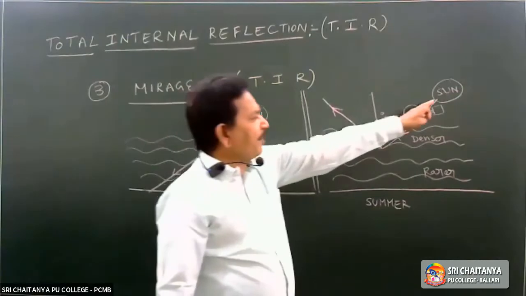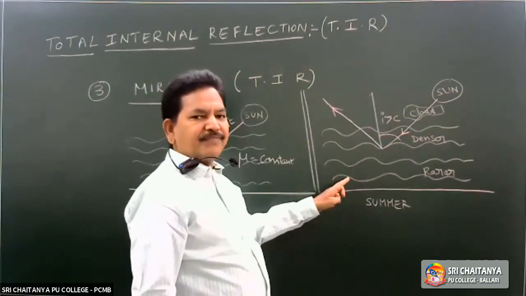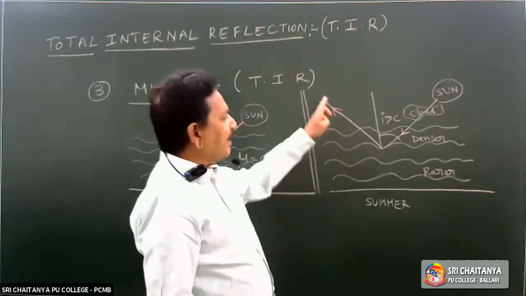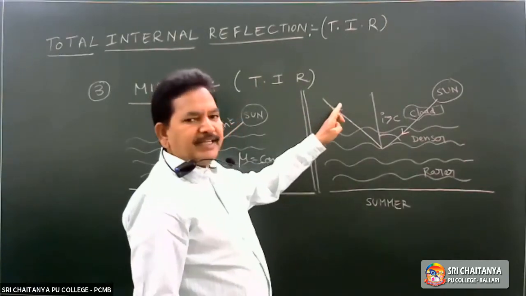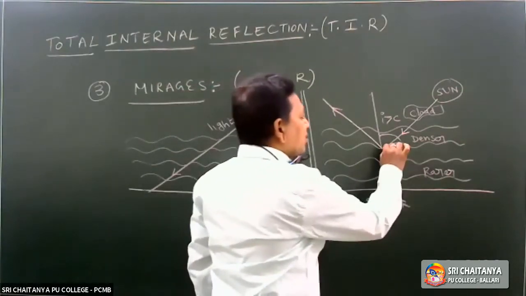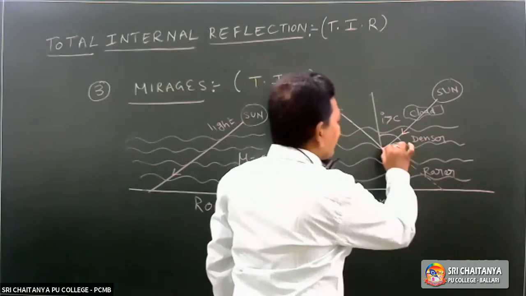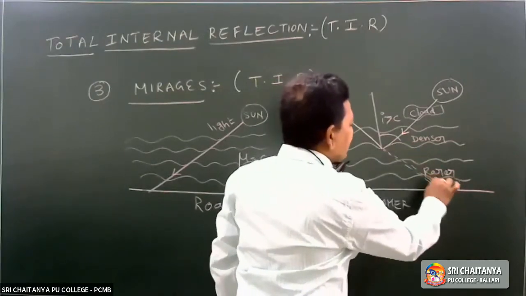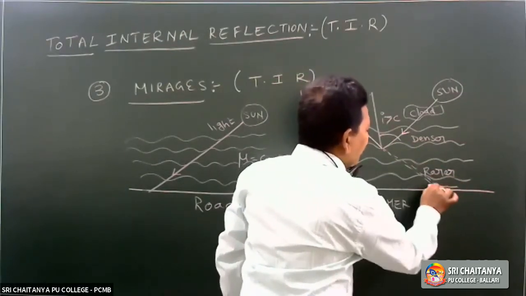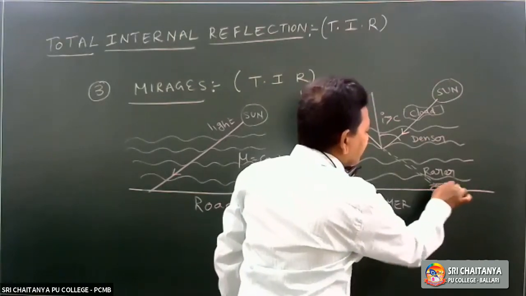The light ray from the sun will not reach the surface of the earth, it is reflected back into the denser medium. Then automatically a virtual image of the cloud will be formed on the surface of the earth.